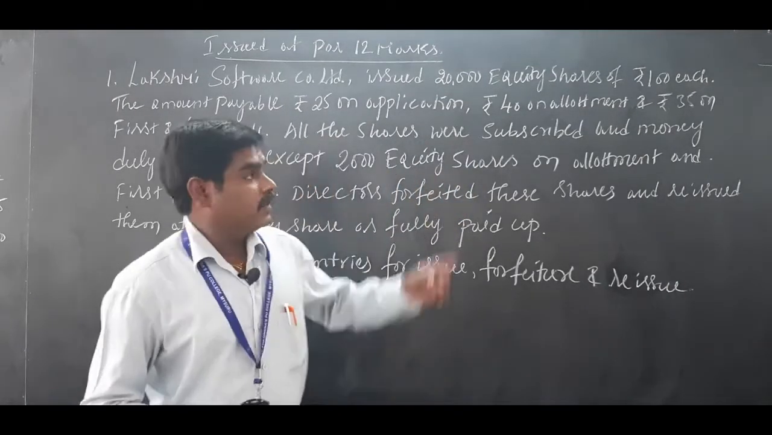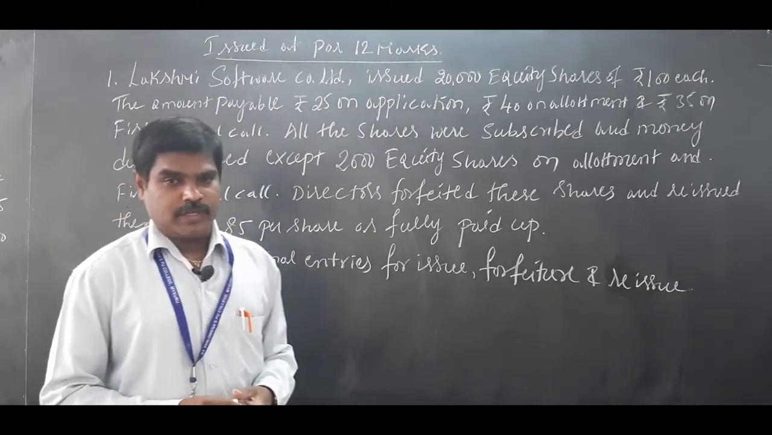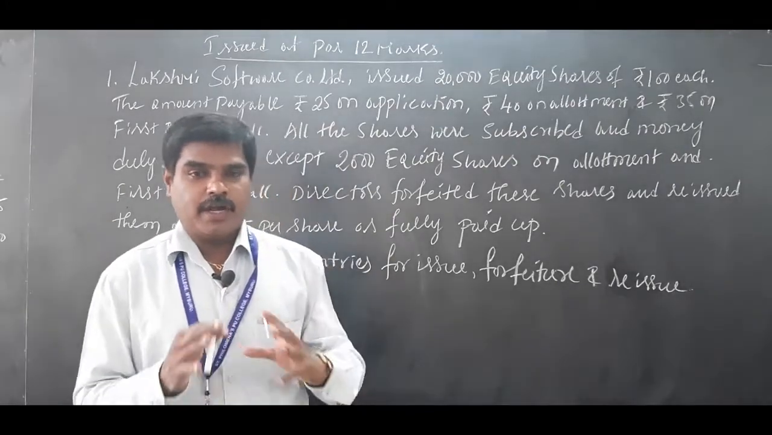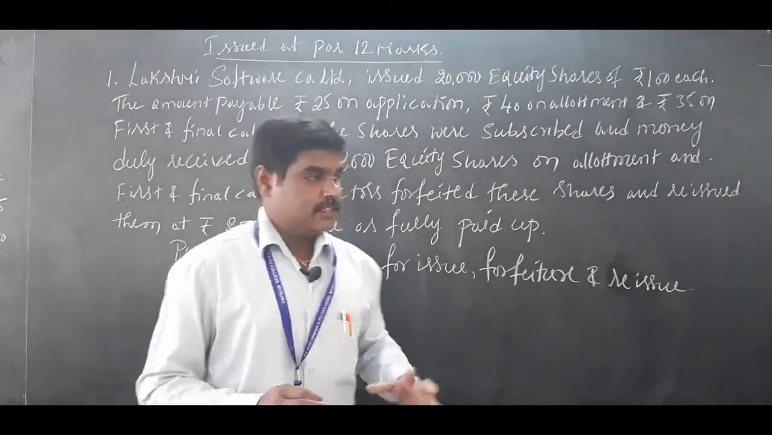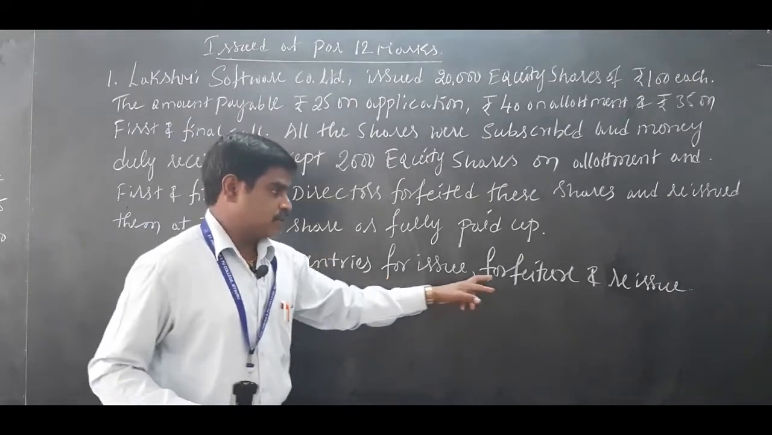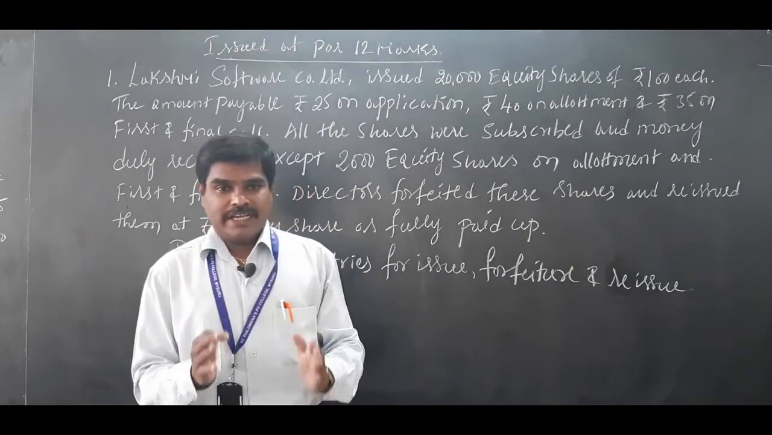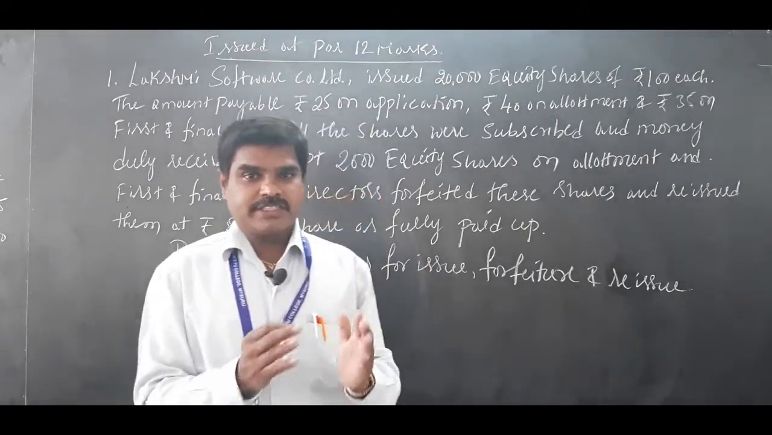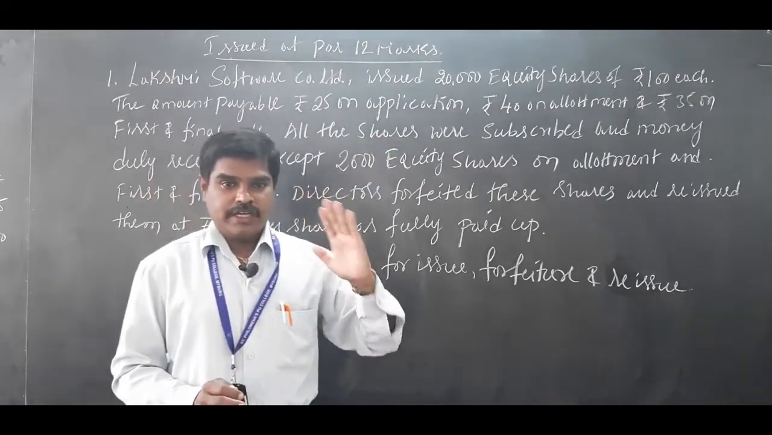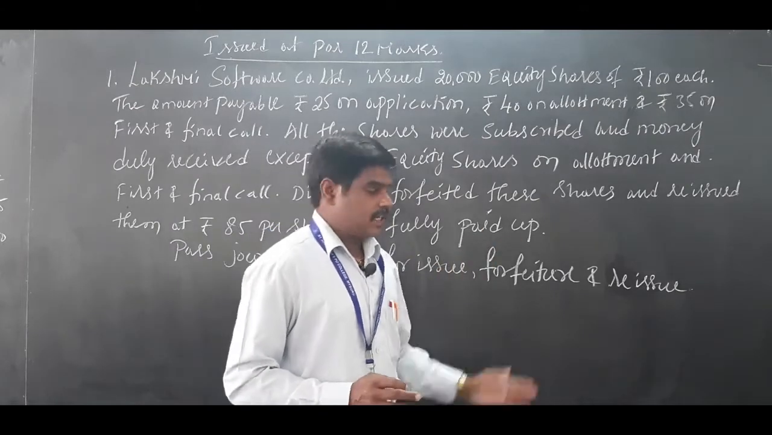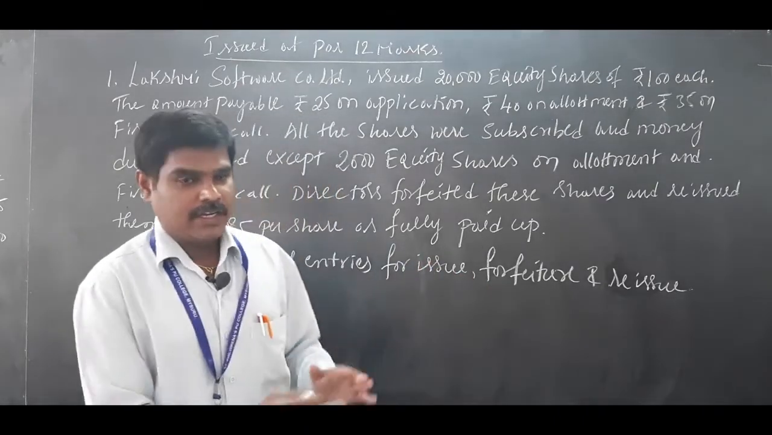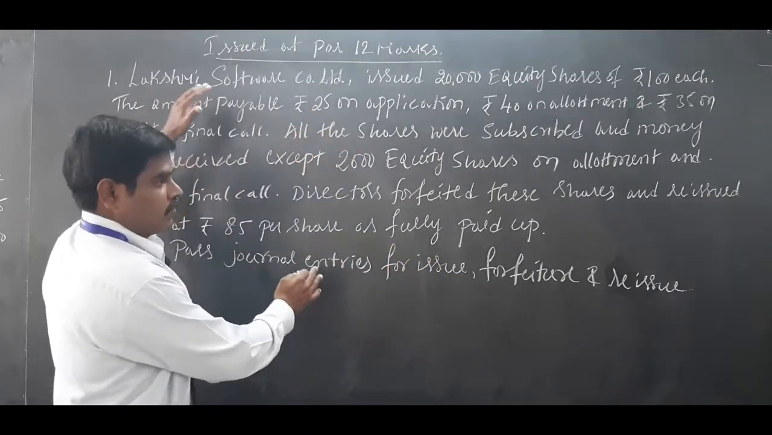Today we will solve a 12 marks problem, how to go about a 12 marks problem. When shares are issued at par, in the question paper, this is how they are going to ask for 12 marks; that is the question I have written. You have to pass journal entries for issue, forfeiture and reissue. Whatever we discussed in the previous classes is all in one problem now. First the issue journal entry, next the forfeiture journal entry, next the reissue journal entry. Today we will go for the 12 marks problem, how to pass the entries.